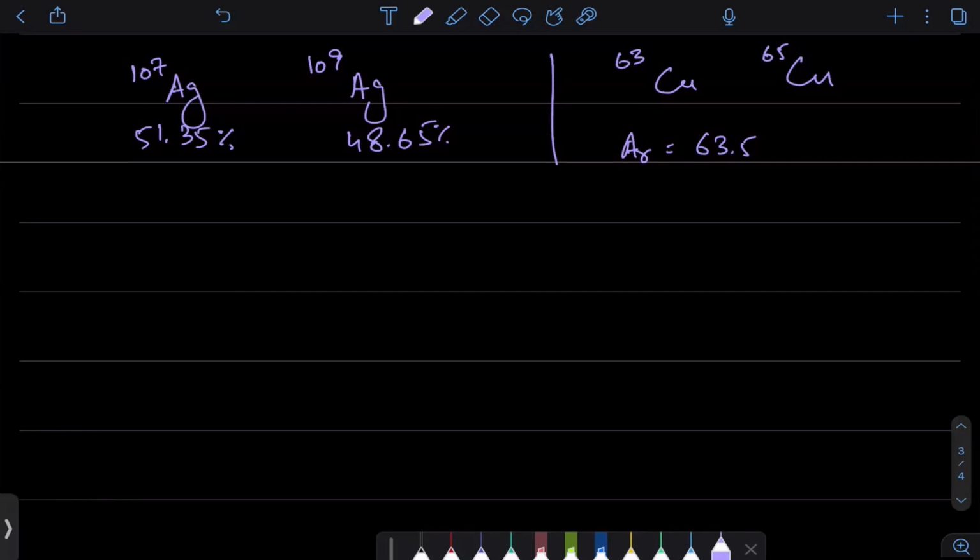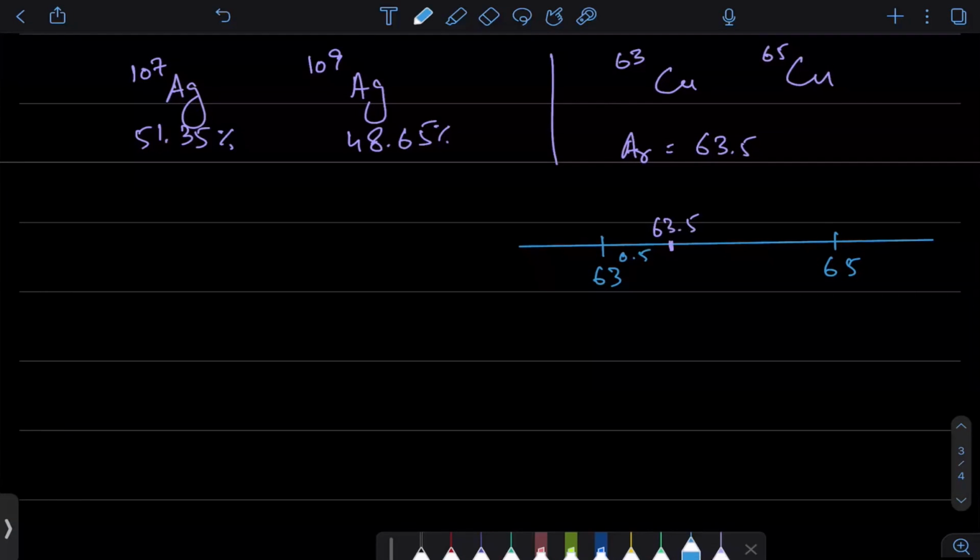Yeah, so one way we can easily figure out whether the percentages or where it's going to be is, especially for MCQs, is the method of ratios. So let's say I have two isotopes and one of them is a 63 and one of them is a 65. The number of AR, if this is like, just divide the distances between them. So this is 0.5 away from this and 1.5 away from 65.